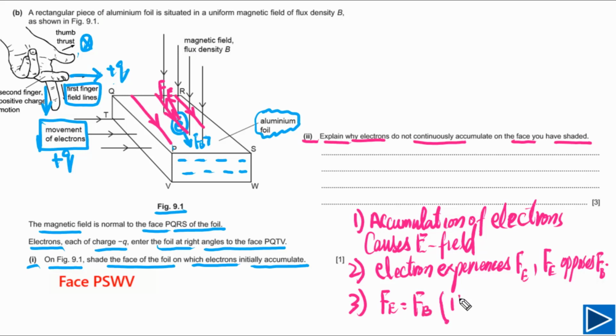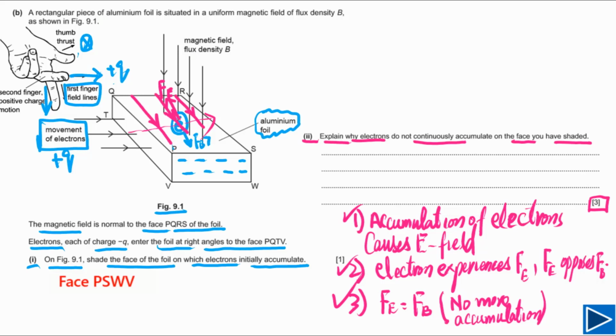At that time, there will be no more accumulation. It means electrons will not accumulate, and they will just go in a straight line. This is what we need to write to answer this question. This question has 3 marks, so if we mention these 3 points, you will get 3 marks.